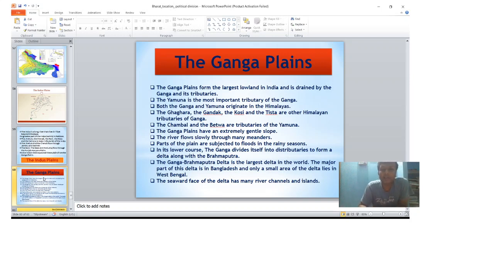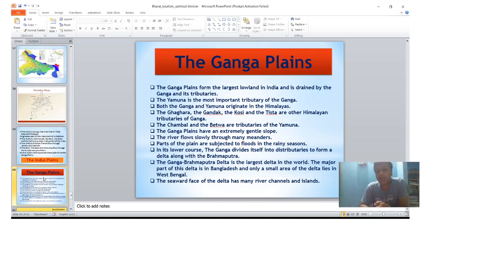Now, the Ganga plain is the largest lowland in India, the largest plain area in India, drained by the Ganga and its tributaries. Yamuna is the most important and biggest tributary of Ganga. Both Ganga and Yamuna originate in the Himalaya. We will discuss all about it in the river system chapter, but this time only about the plain.